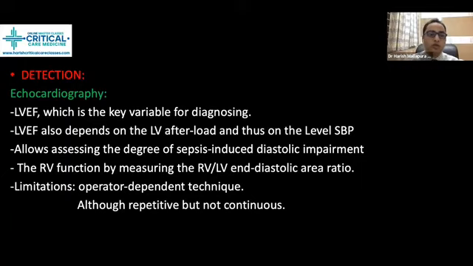Okay, so the RV function can be measured by looking into the RV and the LV end diastolic area. We know that the RV to LV ratio is less than 1. So RV is triangular, a little bit smaller in caliber as compared to the LV. So by using echocardiography, we can get an idea about the ejection fraction, about the diastolic impairment and that of the right side of the heart.